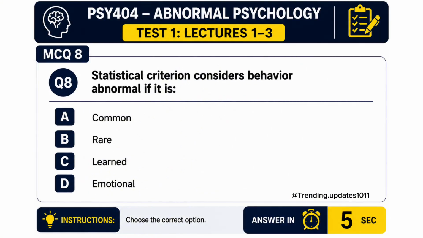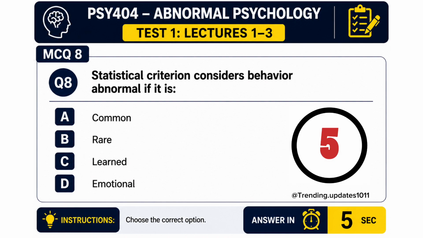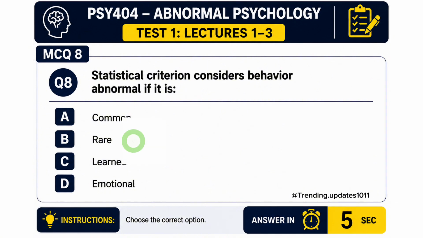MCQs 8. Statistically, we consider behavior abnormal if it is A. Common, B. Rare, C. Learned, D. Emotional. So the correct answer is B.